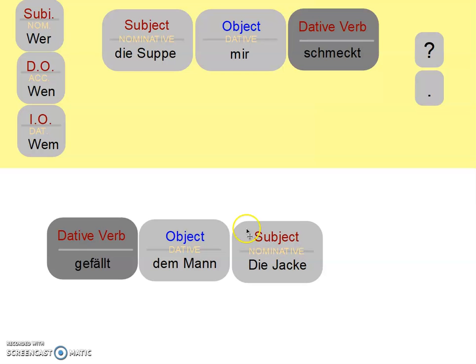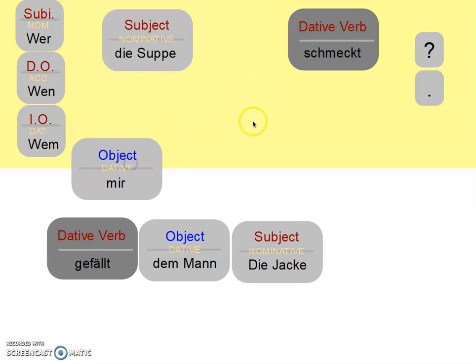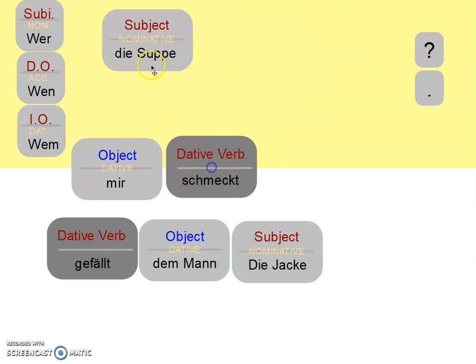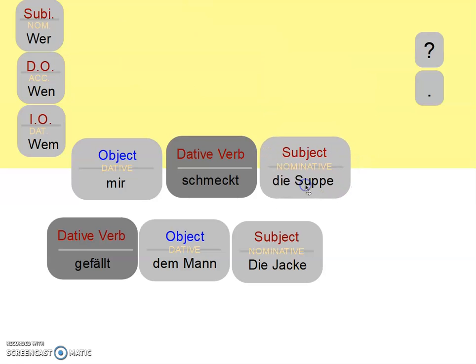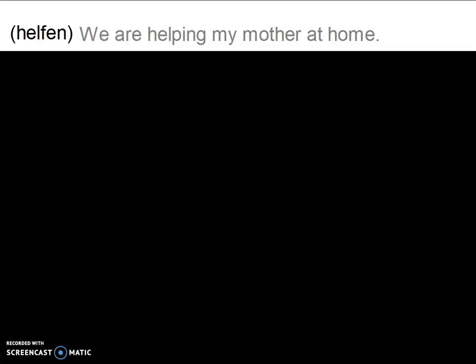So just like when we make a statement, it sounds better to start with our object. So like if we went back to our verb schmecken here, mir schmeckt die Suppe. It, for some reason, sounds better to have our dative verb paired with our object than with our subject. So you see that these two are touching in both of these instances, whether or not it's a statement or a question.